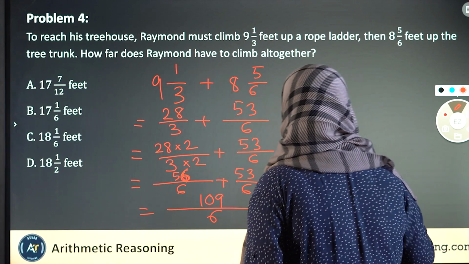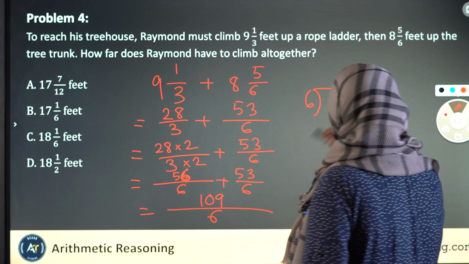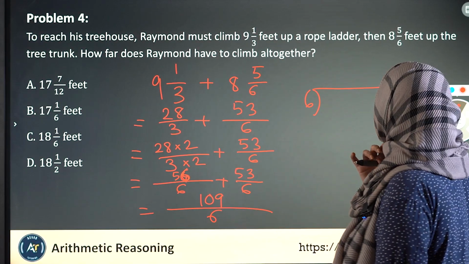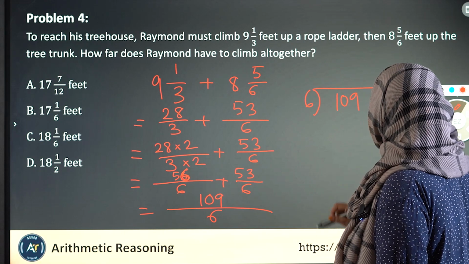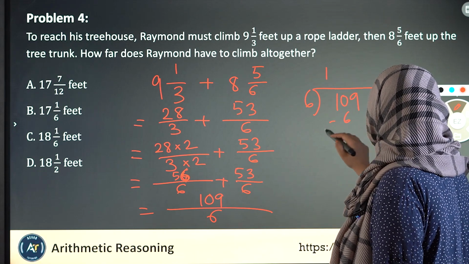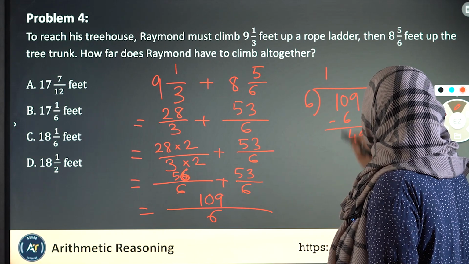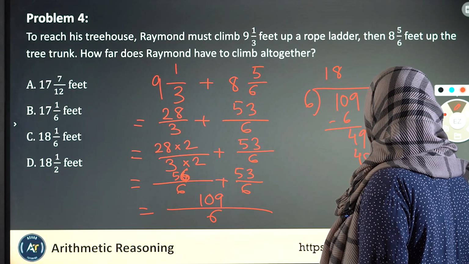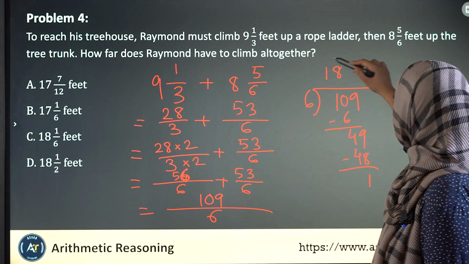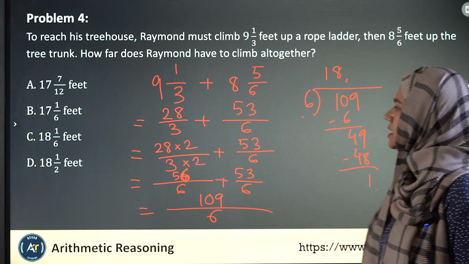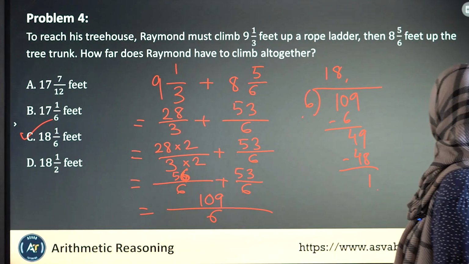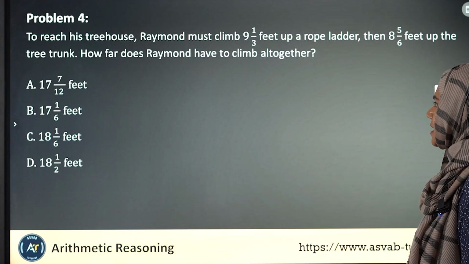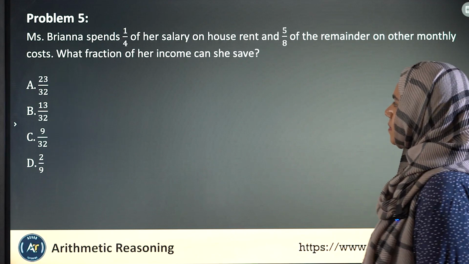But as you can see, our answer needs to be in mixed fraction form. So to do that, we need to put it in this format. 109 over 6. 6 times 18 is 108, and that's 49. This means that it's 18 and 1 over 6. So my correct answer is option C, 18 and 1/6 feet. Okay? So that is problem number 4. Let's look at problem number 5.